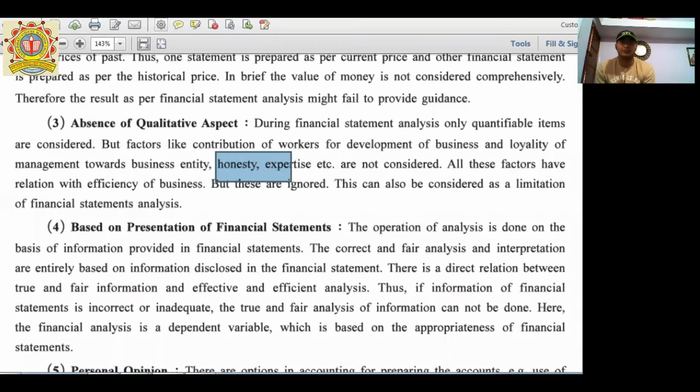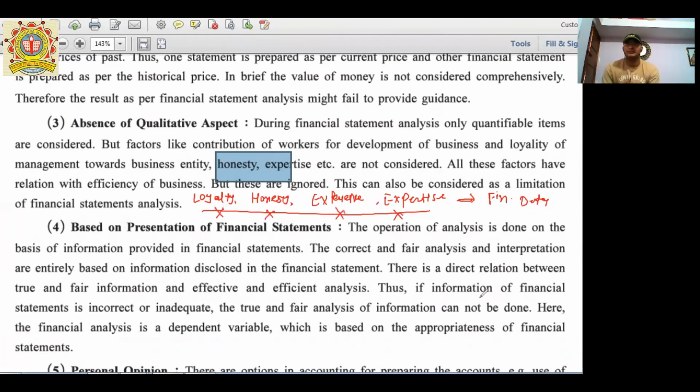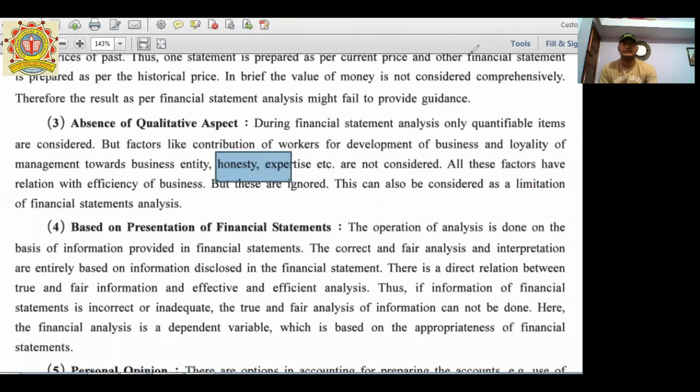If I am ignoring loyalty, honesty, their experience and expertise in any particular field, and completely follow the financial data, then it may affect our company, because the financial data depends on these. Got it? So this is the third point.